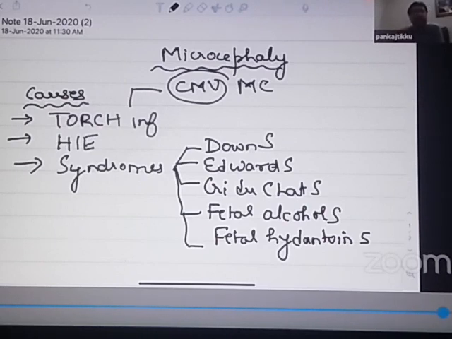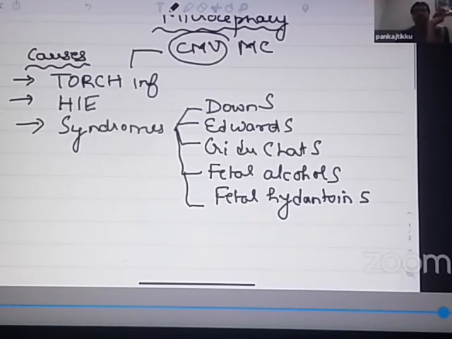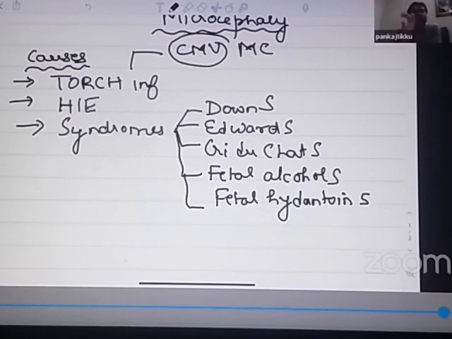Then in addition to this, hypoxic ischemic encephalopathy. We discussed hypoxic ischemic encephalopathy yesterday, and it can be another cause of a small head. Then certain syndromes. I've already told you intake of alcohol during pregnancy results in fetal alcohol syndrome, and intake of phenytoin in pregnancy results in fetal hydantoin syndrome. So these two can result in a small head.